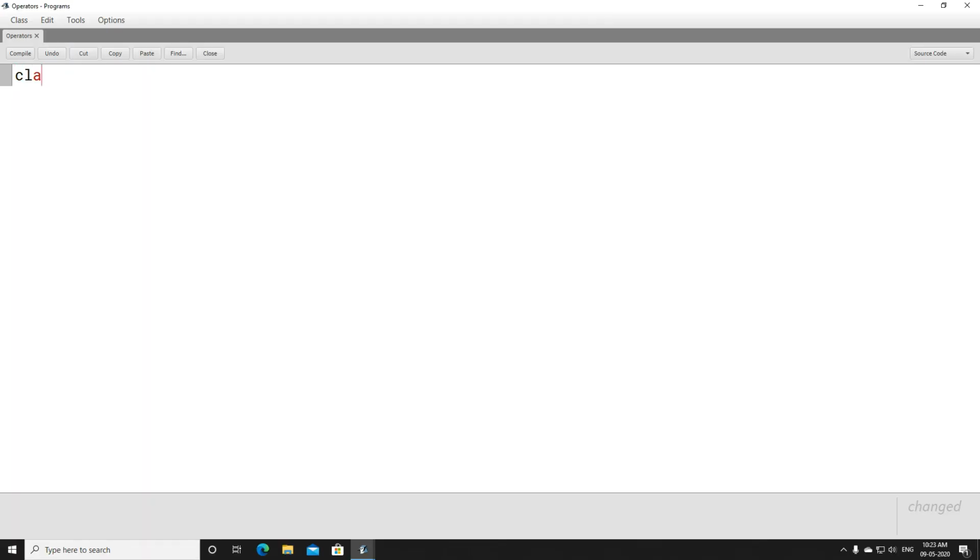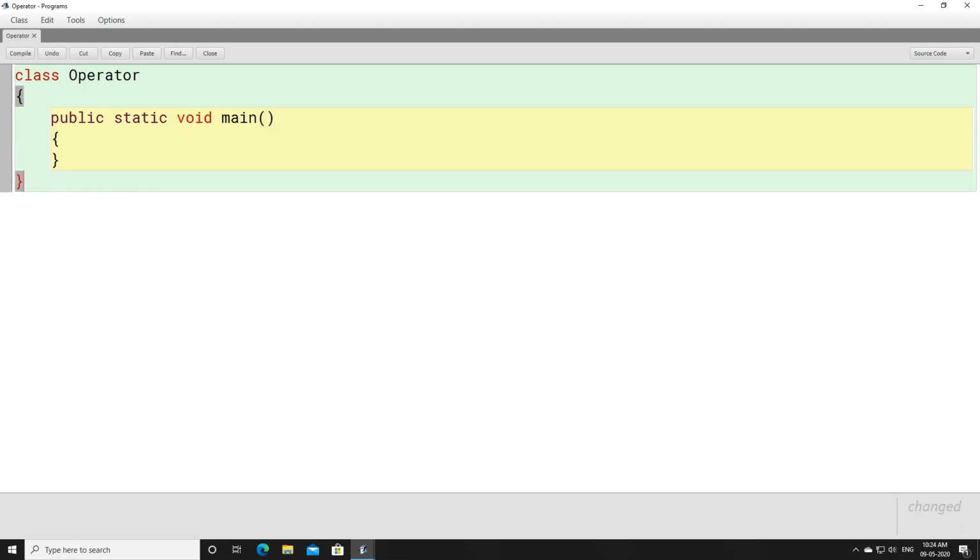We'll write a class here, class operator. Here class is a keyword and operator is an identifier. Public, again public is a keyword. Static, it is a keyword. Void, keyword. And then main. Main is the name given by me, so it is an identifier. What you see here, the curly braces, are called separators. It comes under separator and it is used to maintain a block, or a scope. It is used to represent a block, or a scope.